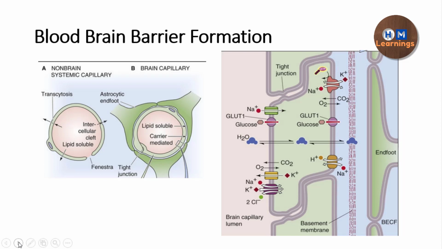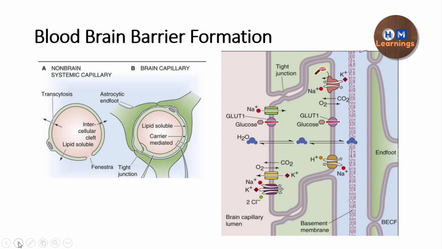In the blood we know there are many nutritive concentrations like glucose and protein concentration, and many proteins which act as neurotransmitters are present in the blood. We don't want them to interfere with the functioning of the brain. As a result, we need a barrier between the blood and the brain, and that is what the blood-brain barrier is.